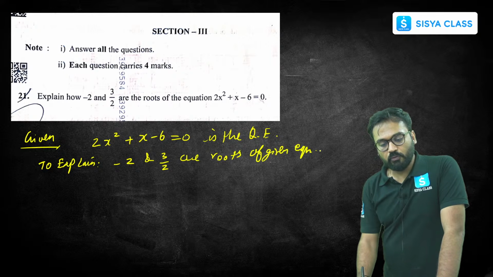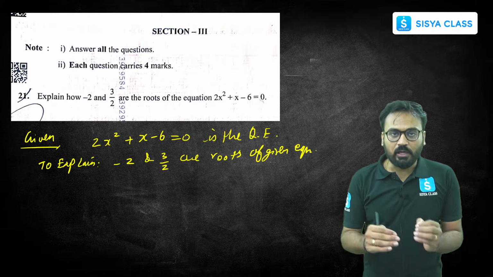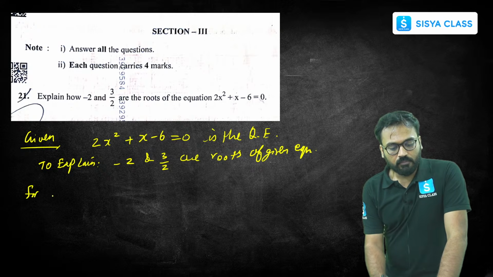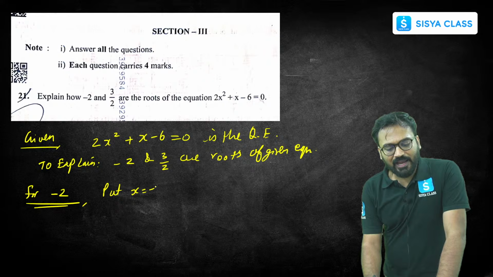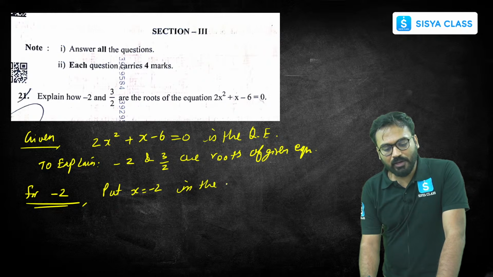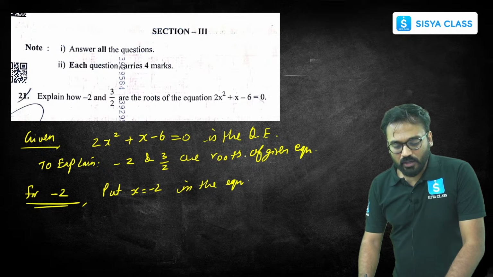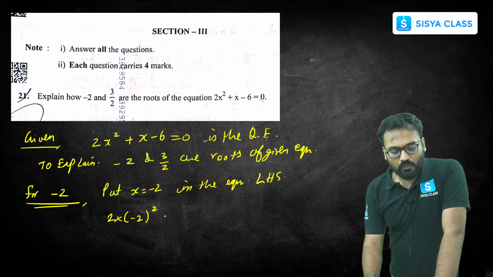So how will you proceed ahead? You will put them in one by one and check if the left hand side is equal to the right hand side or not. So let's check. For minus 2, put x equal to minus 2 in the equation. You will get LHS equal to 2 into minus 2 the whole square plus minus 2 minus 6.